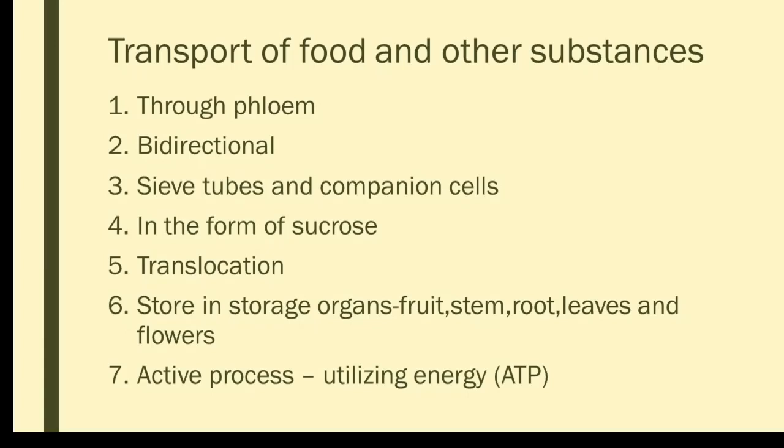It varies according to the type of plant. If it is tapioca, it is stored in the roots. If it is ginger or potato, it is stored in the stem. Sometimes it is stored in fruits, like apple and tomato; sometimes in the leaf, like spinach; sometimes in the flower, like cauliflower. So in different parts the excess food is stored, and whenever adverse conditions arise, the plant will reutilize it. They convert it back and utilize it.